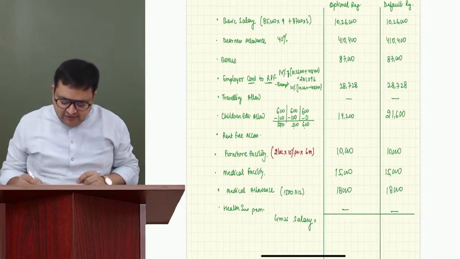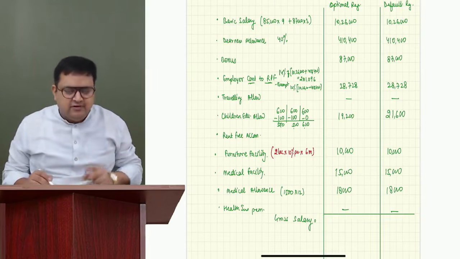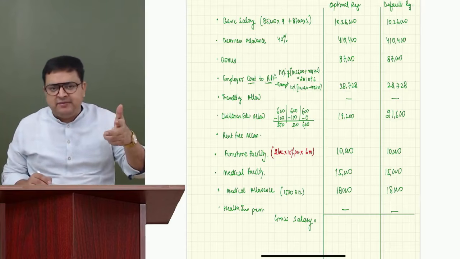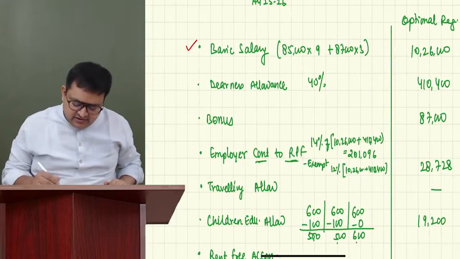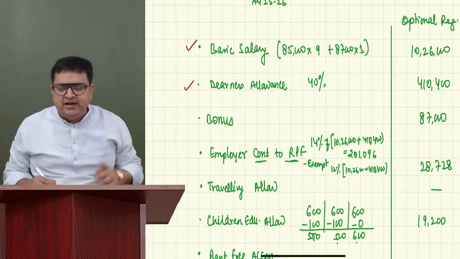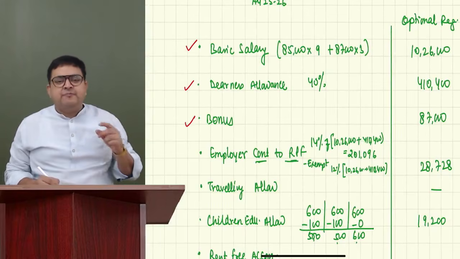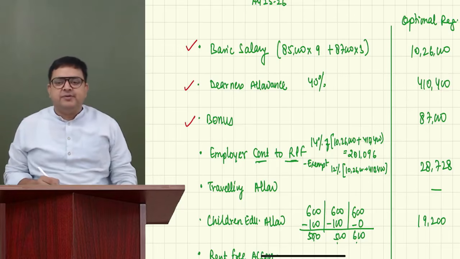First of all, tell me, when we'll be computing RFA, I would not be taking my retirement benefits. I'll not be taking my perquisites. Basic salary I will take. DA forming part I will take. Bonus also I will take. What about employer contribution? Should I take it or should I not take it? Employer contribution to RPF.